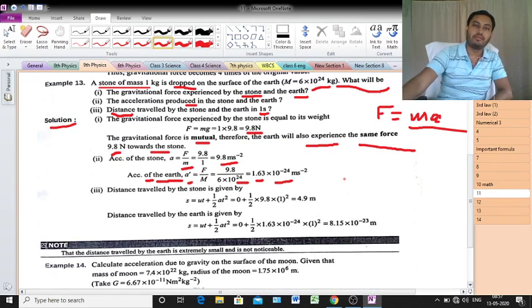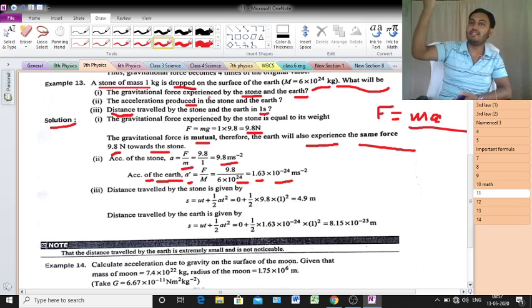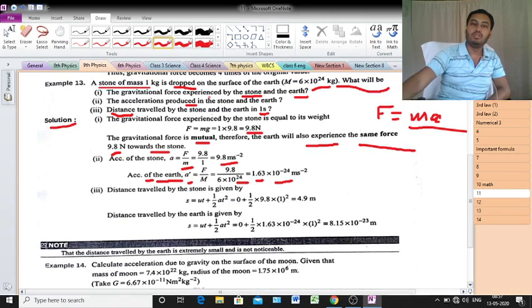Now, the initial velocity of the stone: it is initially at rest, that means the value of u is 0. Clear? That is the starting point and that is the ending point. That means the initial velocity of the stone is like that. Initially the value is 0. So put s equal to ut, that means 0 into t, plus half at square.